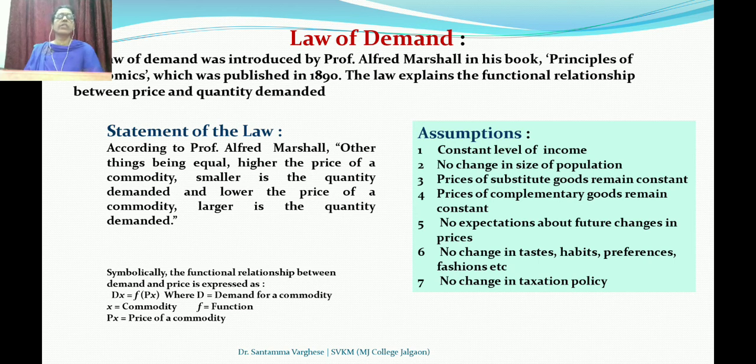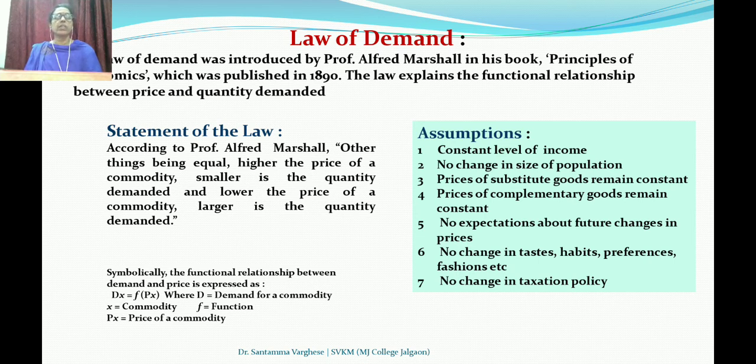So we studied about the determinants. The last topic which we completed was the determinants of demand. In the first determinants of demand, we studied about price, income, price of the substitutes. Like this, we studied about some 11 determinants of demand. In the law of demand, we are taking the first determinant of demand, that is price, and the quantity demanded.